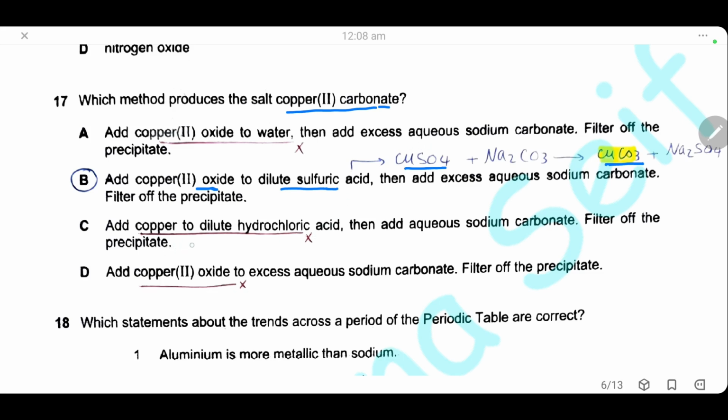Add copper to dilute hydrochloric acid. C is also wrong. Copper will not react with hydrochloric acid because copper is less reactive than hydrogen, or it is below hydrogen in the reactivity series. D is also wrong. Copper oxide with excess sodium carbonate, there is no reaction or no precipitate.